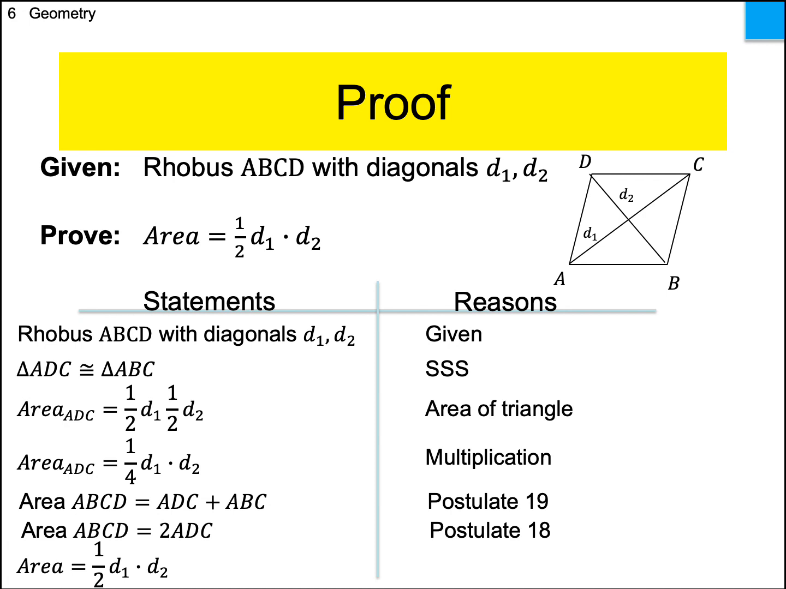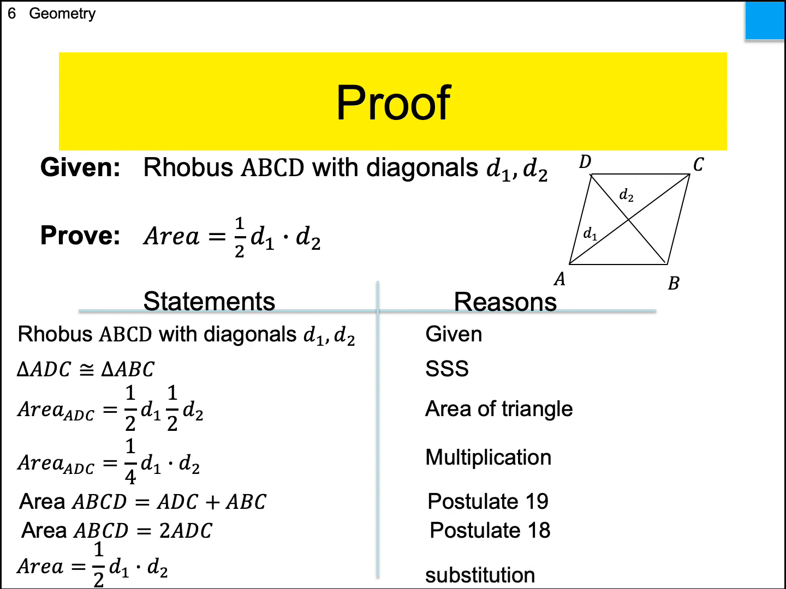Well, am I at the end? Let's see. What did I just do? I could do a quick little substitution, right? Look at the fourth line down. I said the area of ADC is equal to 1/4 D1 times D2. But I need two ADCs. See that? Fourth line down, 1/4 D1 times D2. That's the area of ADC. And the second to last line says 2 times ADC. So if I do 2 times 1/4 D1, D2, I would get a half. And that's what I was trying to get to.